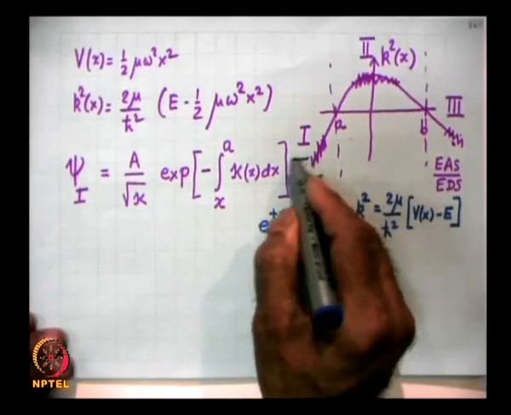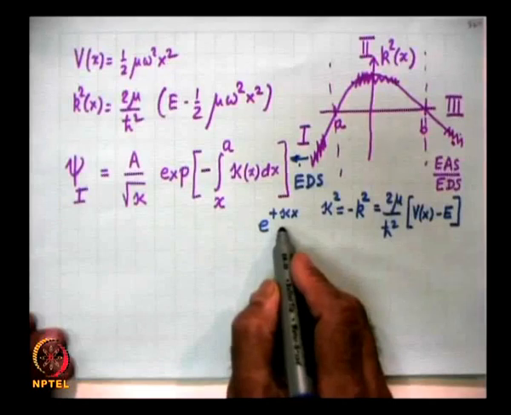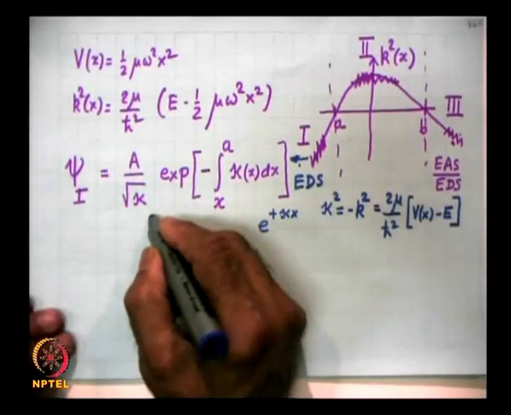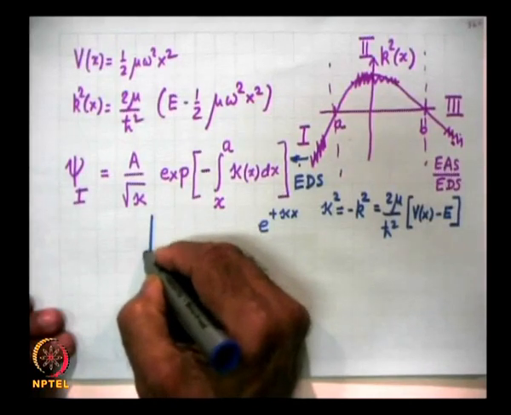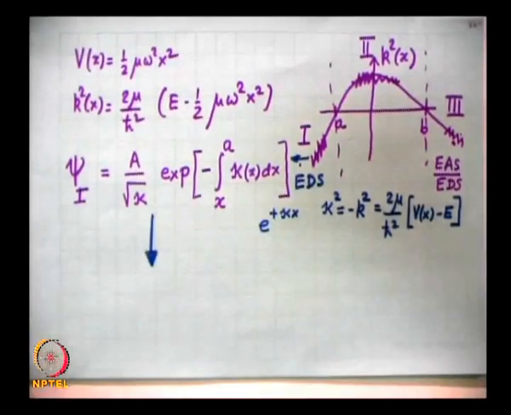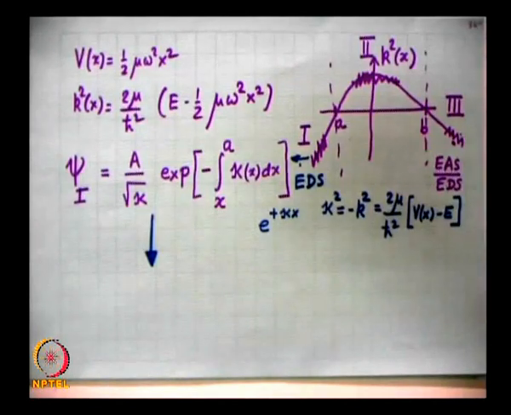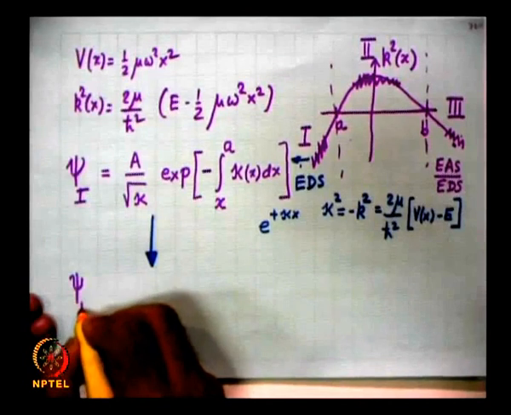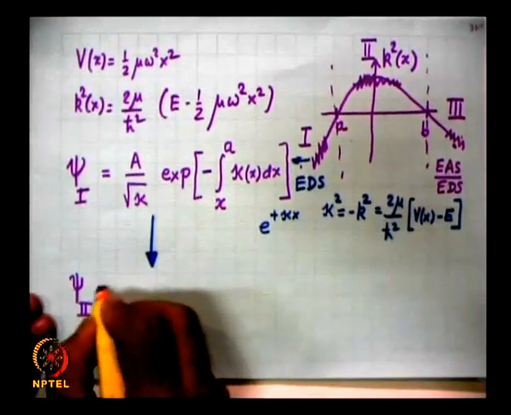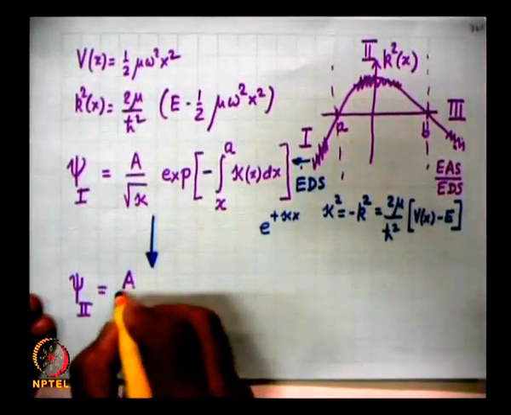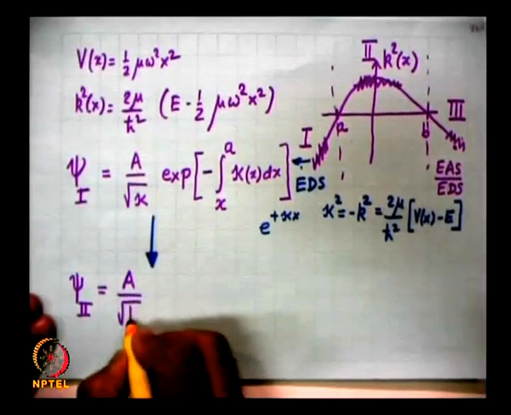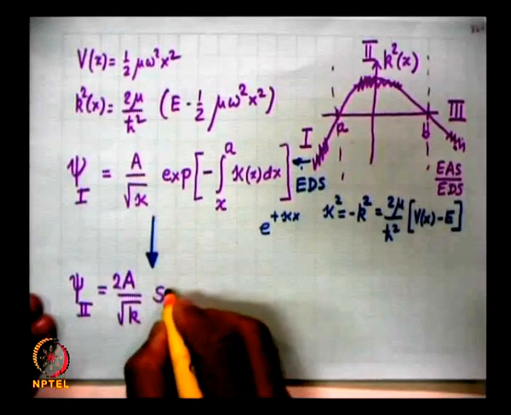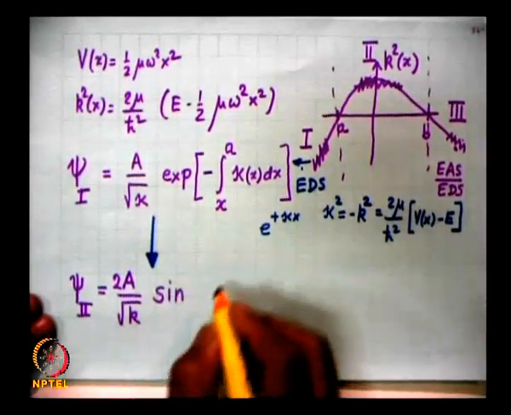As x goes to minus infinity, this is an exponentially decaying solution. Okay. So, we now use the connection formula that we had mentioned a minute back, and this then goes over to psi 2 equal to a upon root k, times 2 sine of the integral... This is the connection formula which I have told you without proof, but we will prove that.